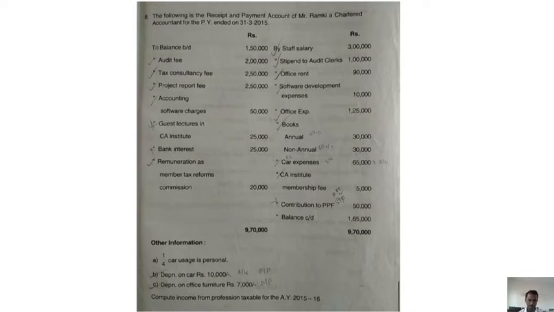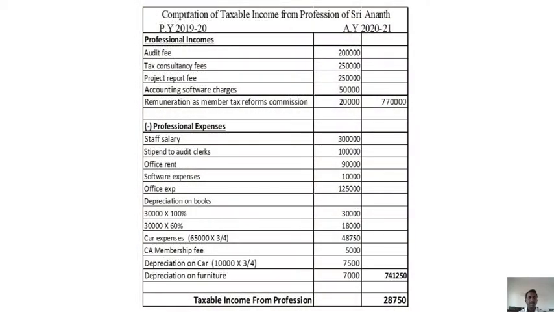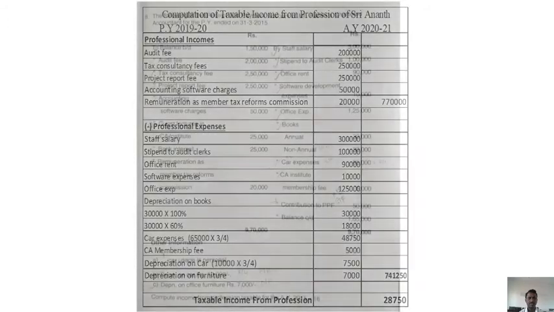Professional incomes: audit fees, professional income; tax consultancy fee, professional income; project report fee, professional income; accounting software charges, professional income; guest lecturer in CA Institute, no; bank interest, no; remuneration as member of Tax Reforms Commission, yes, professional income, because you are a chartered accountant. So we have audit fees, tax consultancy fees, project report fee, accounting software charges, and remuneration as member of Tax Reforms Commission, totally 7,70,000.